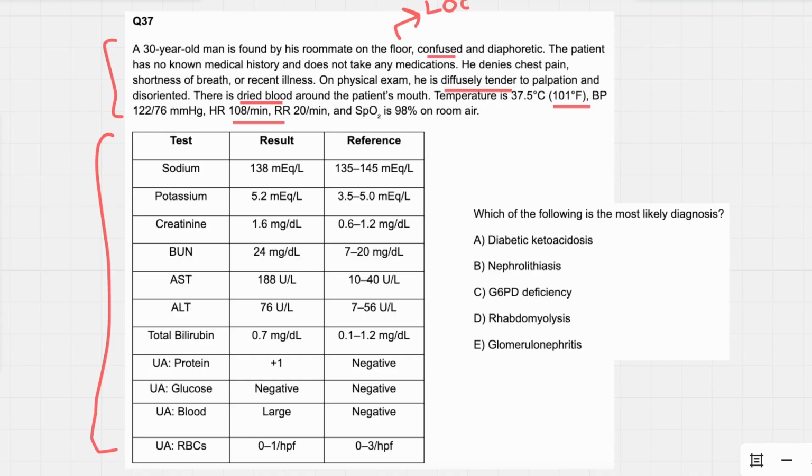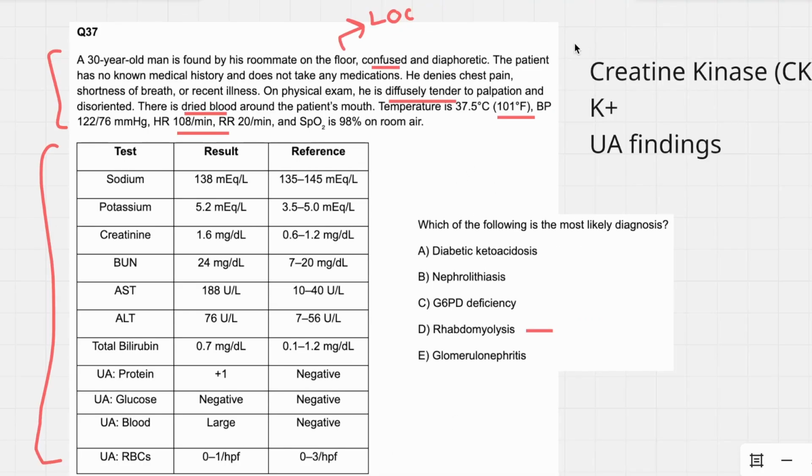If we're considering seizure activity with diffuse tenderness everywhere, rhabdomyolysis should be high on your list, and that's one of our answer choices. However, when we're going to confirm this in our labs here, try to think of a few things. So if we're thinking seizure activity, possible rhabdo, we want to be looking for a few things right away. Creatine kinase may be spilling out of dying muscle cells. Potassium is primarily an intracellular electrolyte, so we might also see a lot of that if muscle cells are dying. And then our UA findings are very unique.